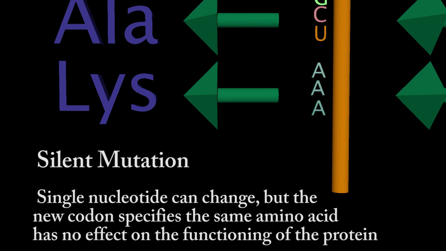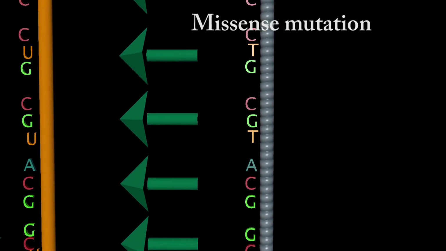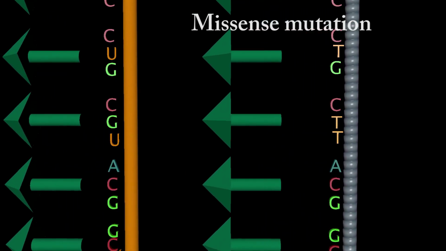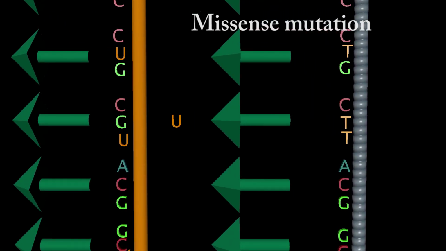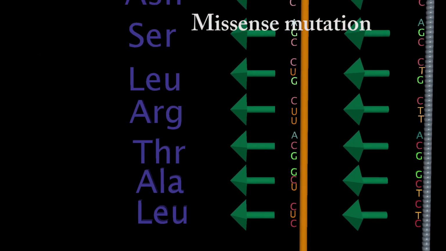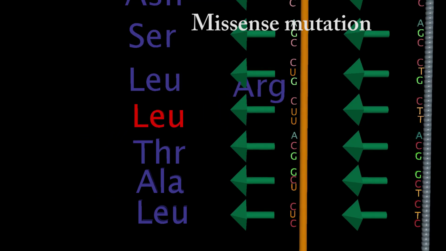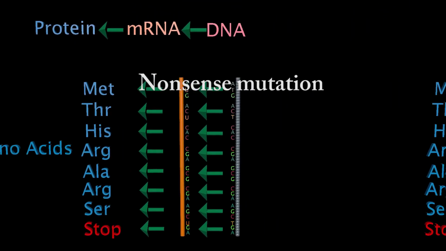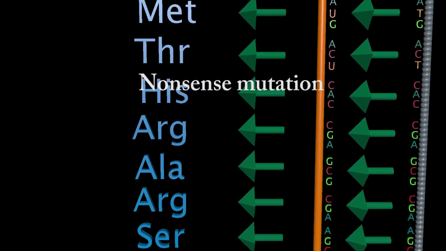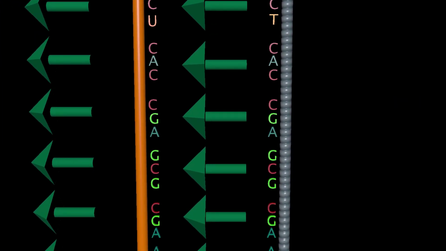A mutation that changes one codon for an amino acid into another codon for the same amino acid is called a synonymous or silent mutation. When a codon for one amino acid is changed into a codon for another amino acid, it is called a missense or non-synonymous mutation. When a codon for one amino acid is changed into a termination or stop codon, it is called a nonsense mutation.